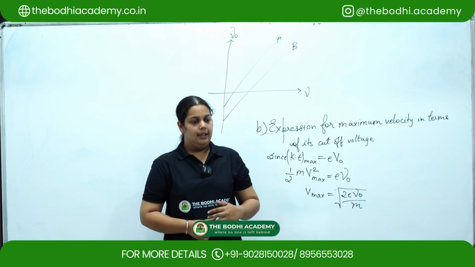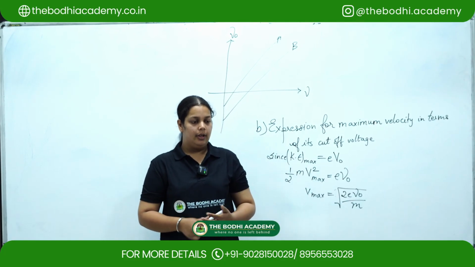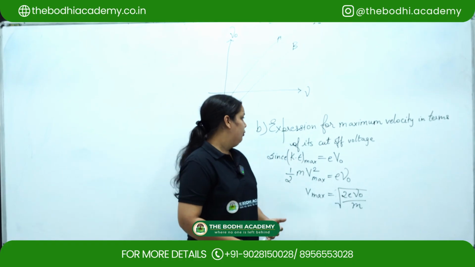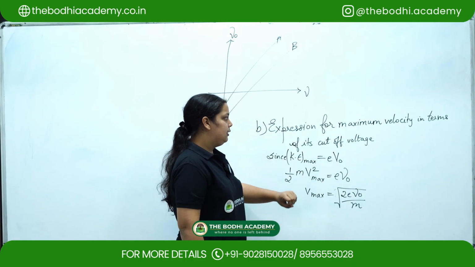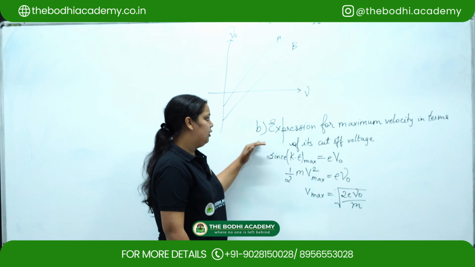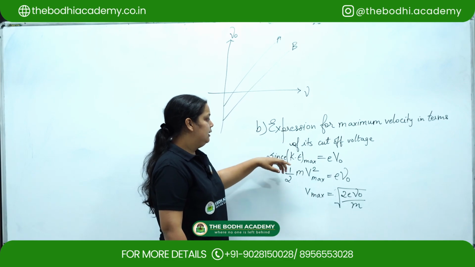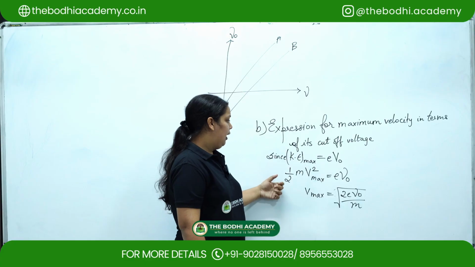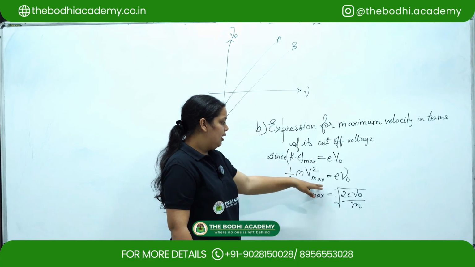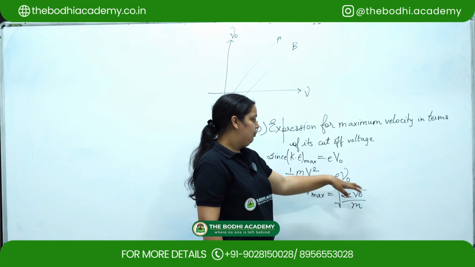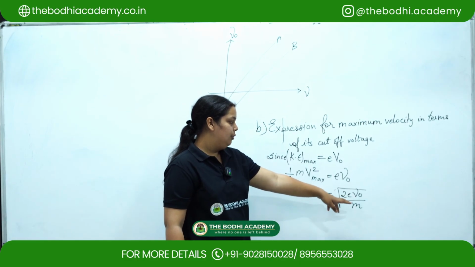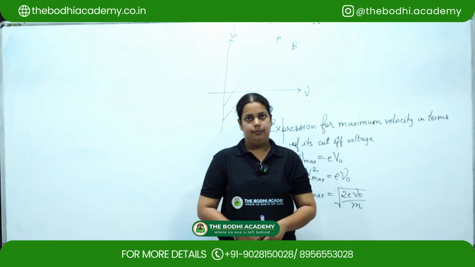And B, write the expression for the maximum velocity of photoelectrons in terms of its cutoff voltage. Since maximum kinetic energy is equal to eV₀, half mv² max is equal to eV₀. So v max can be written as root of 2eV₀ upon m.